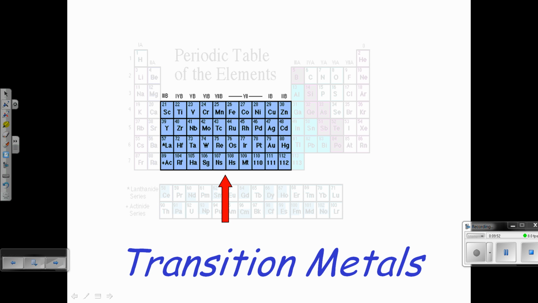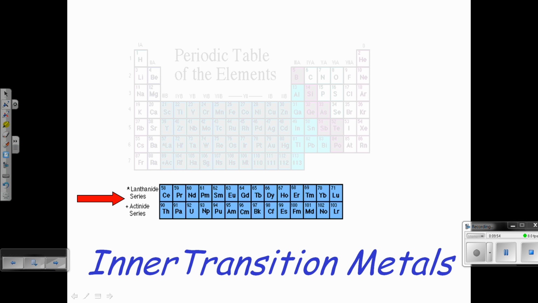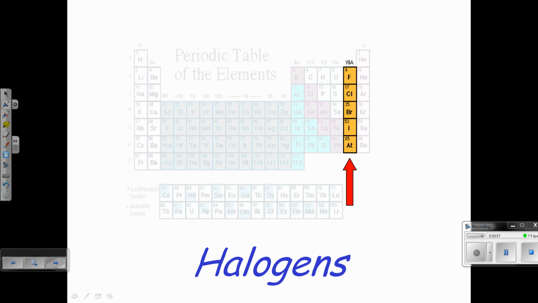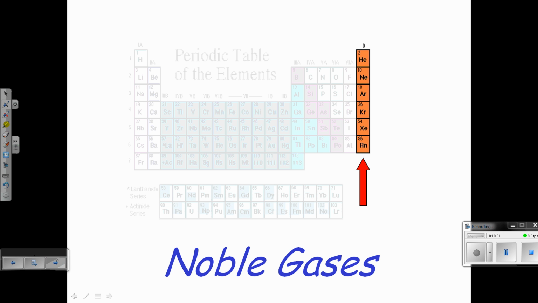You have the transitional metals listed there. You have inner transitional metals, or the rare earth elements. Halogens there, and then finally noble gases. These are groups that you're expected to know based on their location in the periodic table. You'll have a coloring assignment where you'll need to color these in. Just keep in mind, they all have similar chemical and physical properties.